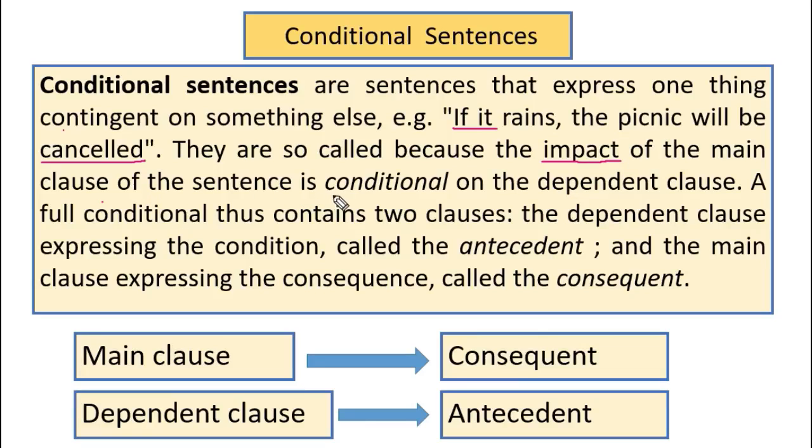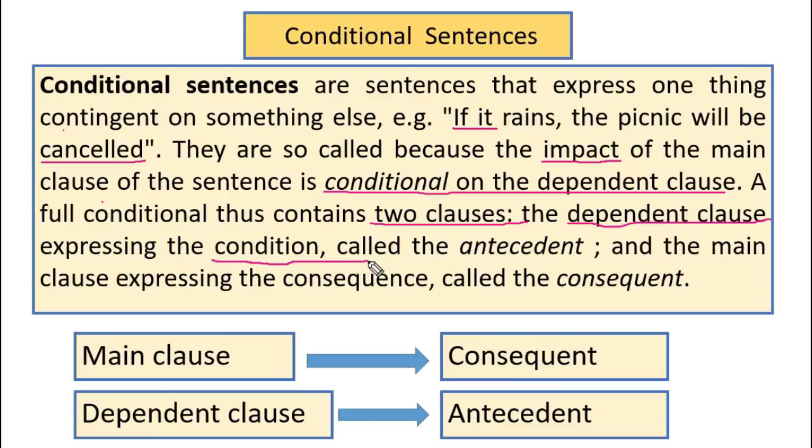of the sentence is conditional on the dependent clause, and a full conditional contains two clauses. In a full conditional sentence you get two clauses. One is the dependent clause. The dependent clause expresses the condition.